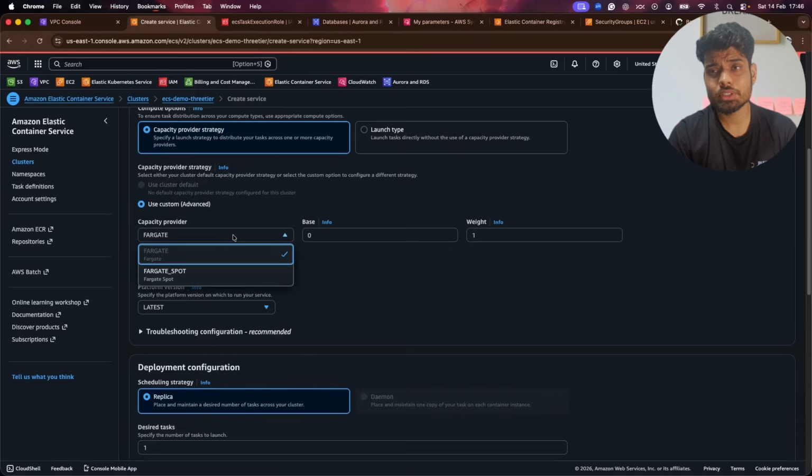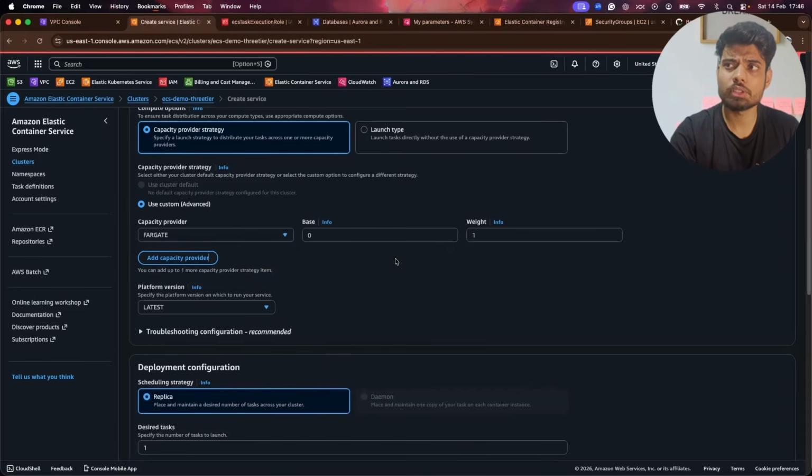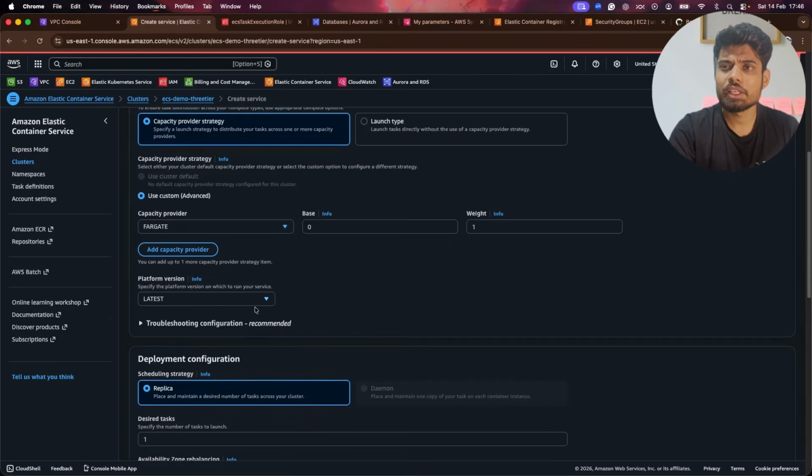If you have a dev environment, you can consider Fargate Spot because you can tolerate a limited number of interruptions when the application is not very critical. So it's fine for that. Apart from that, the platform version is fine.